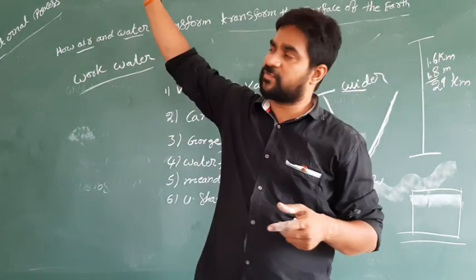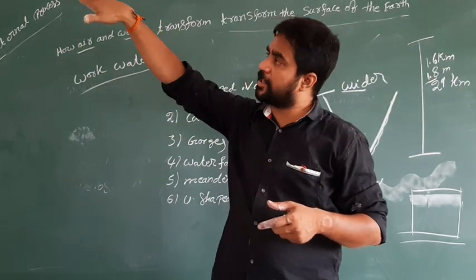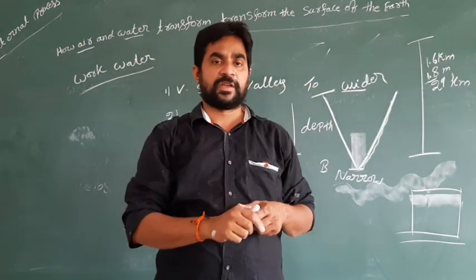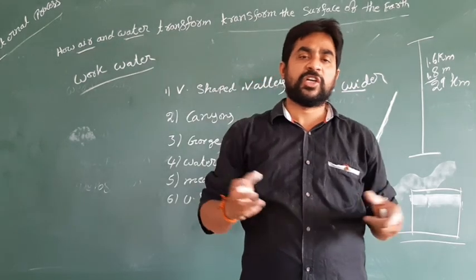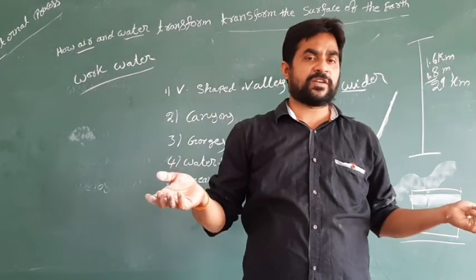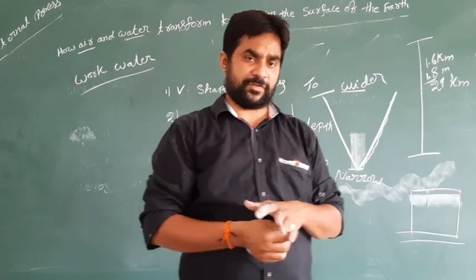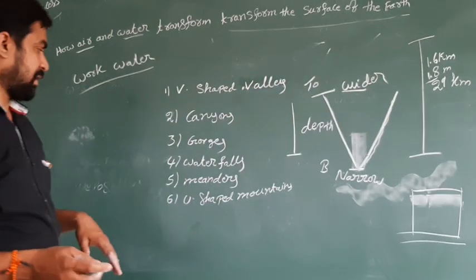So waterfalls means water falls down from the top of the mountain. We have Angel Waterfall, Jog Waterfall, Kunchikal Waterfall, some different types of waterfalls. And the next one is meanders.